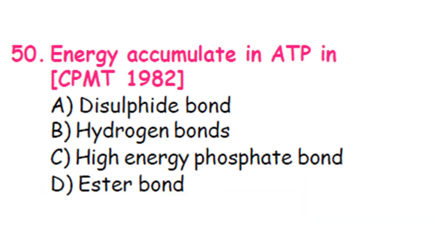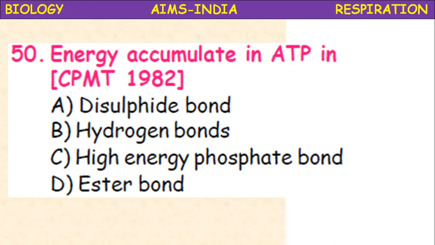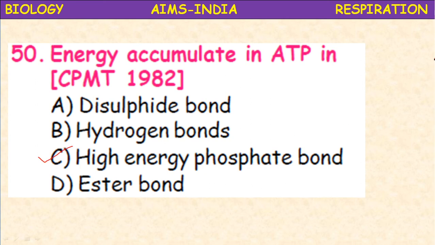Next, the energy accumulated in ATP is in disulfide bond, hydrogen bonds, high energy phosphate bond, ester bond. The high energy is accumulated in ATP in the high energy phosphate bond. So what is the ATP structure?